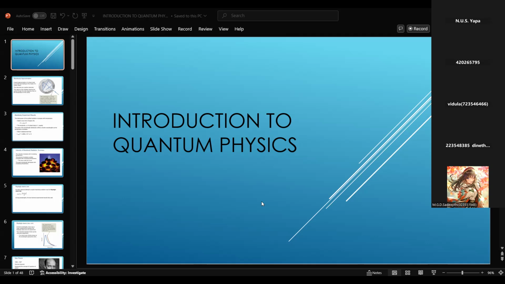Sometimes in some experiments and theories, waves behave as particles, and in certain circumstances particles behave as waves. So we call this wave particle duality.